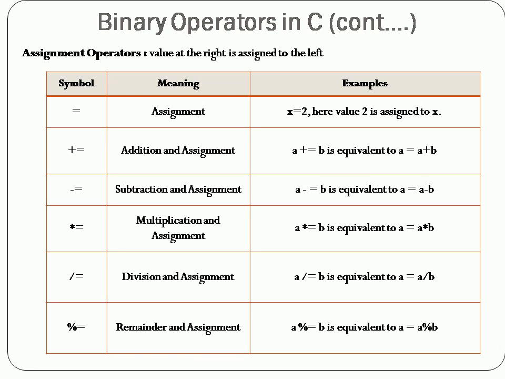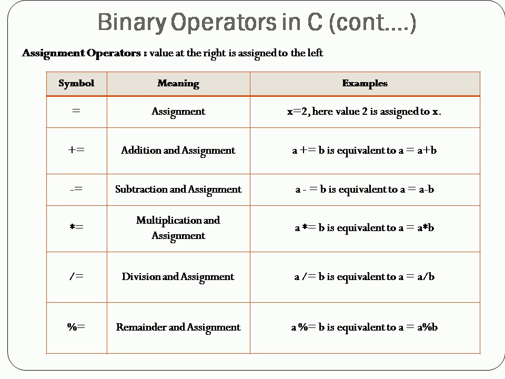So once the value is assigned from right to left, whatever value was stored earlier in that variable will be replaced by the new value. So you cannot get the old value, because the new value has overridden the old value. It means the previous value will be lost. Suppose you may require that previous value in some other situation, you have to save that value in some other variable before you use this assignment operator. Okay. So the different assignment operators available in C programming language are also given in table format.